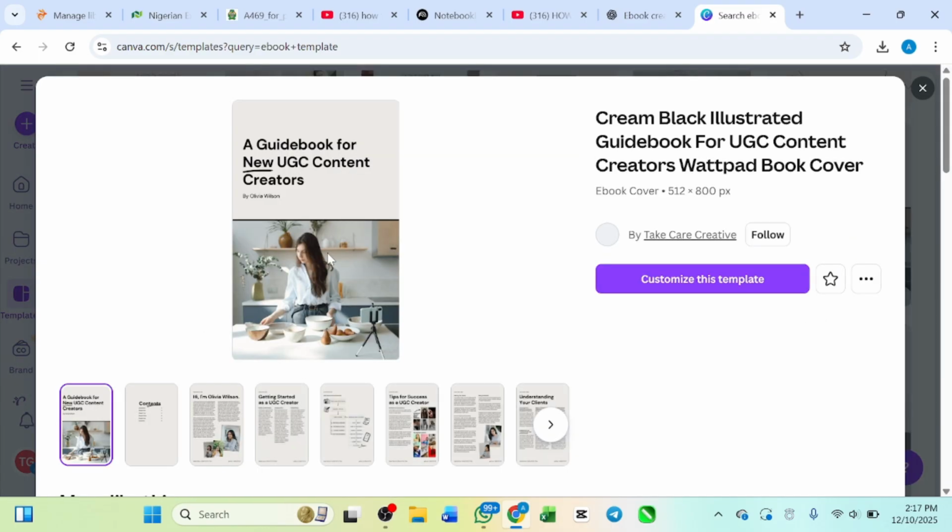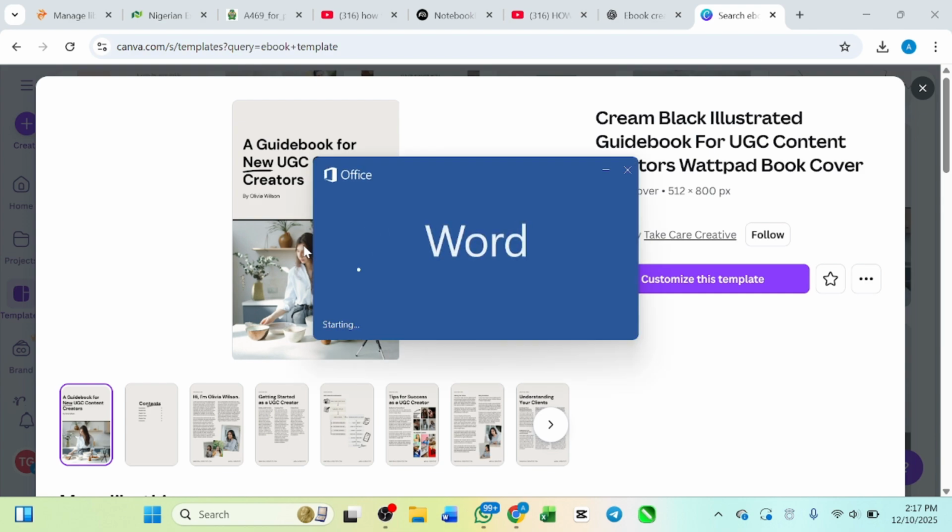As you can see, this is the book, if you want to style it. But in case you don't want to style it and just want to do something quick, as long as the book is good, people are going to buy. Anybody that bought the book has already made payment before seeing how it looks. The main important thing is the information in the book. But if you want to go with Microsoft Word, I can show you that. That one is to just convert it to PDF. Everything, just copy and paste it, then convert it to PDF.